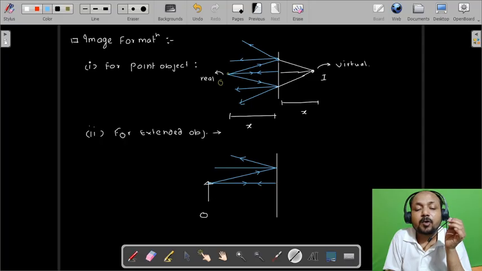Similarly from the bottom also, along the same way we can draw the incident ray which will reflect by retracing the path, and let's say this is another ray which is incident on the plane mirror and reflects by following the law of reflection.